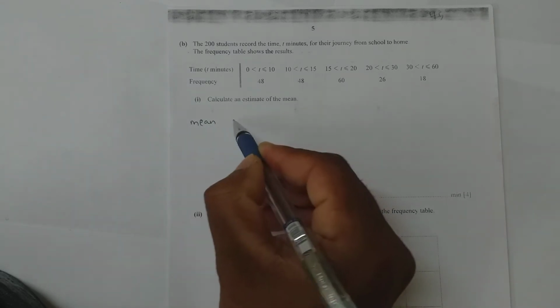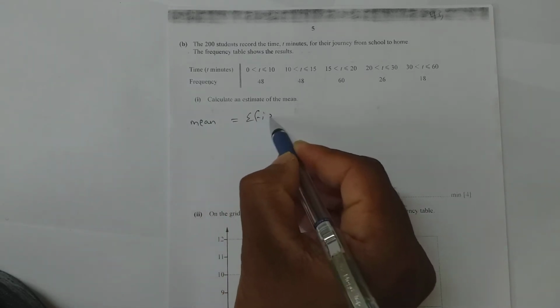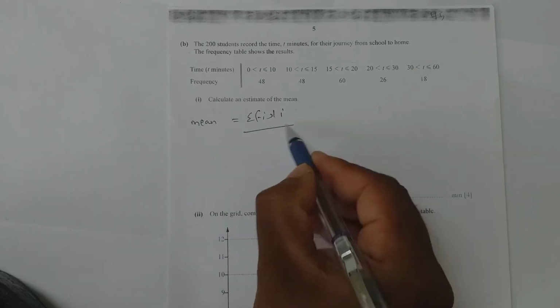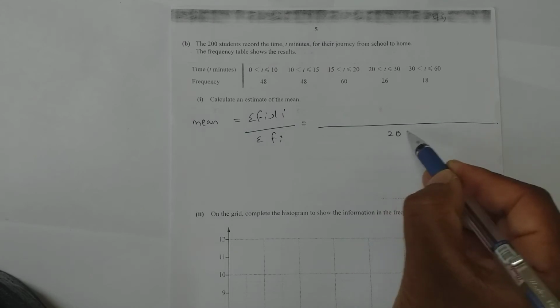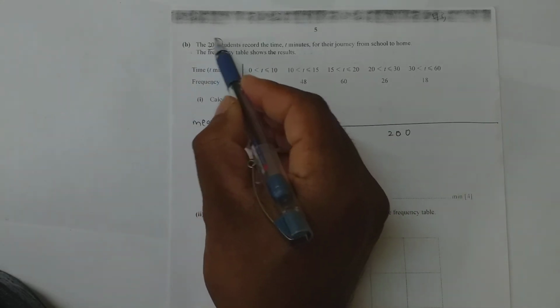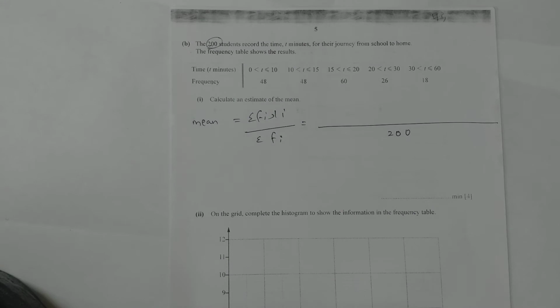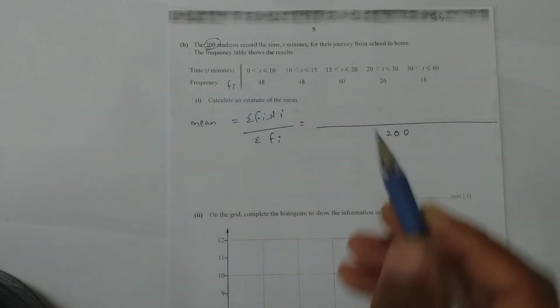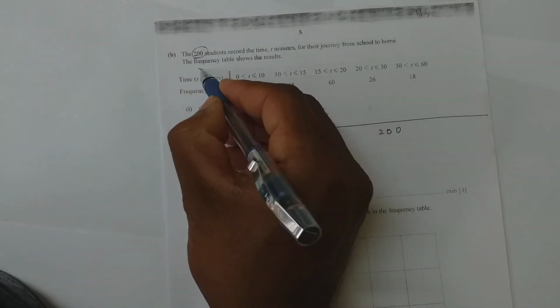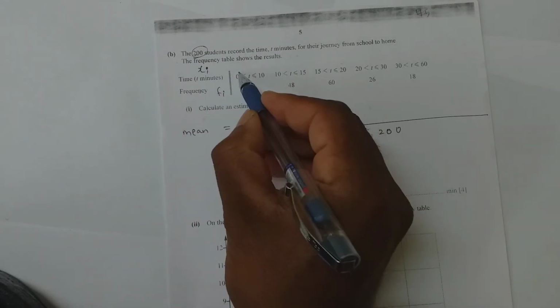Mean equal to sigma fi xi by sigma fi. Sum of all these frequencies is given by 200. Even if I add, I get 200. Now these are fi values. So what will be my xi values? My xi values will be middle of these two.